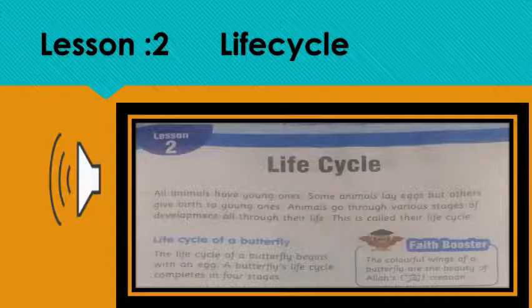Same as humans, animals also have their life cycle, which starts from the birth of a baby animal. As time goes, it changes and becomes developed day by day. So, the meaning of life cycle is development of the stages, which starts from the baby and ends at the death of an animal.